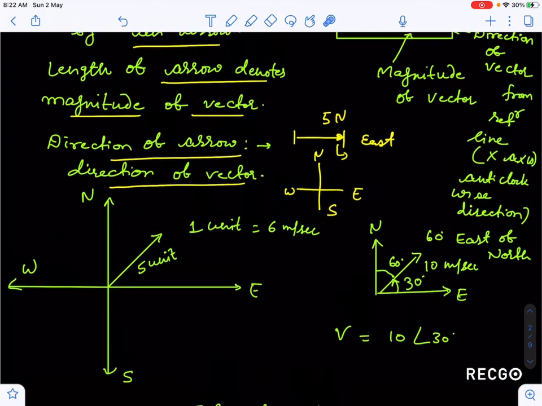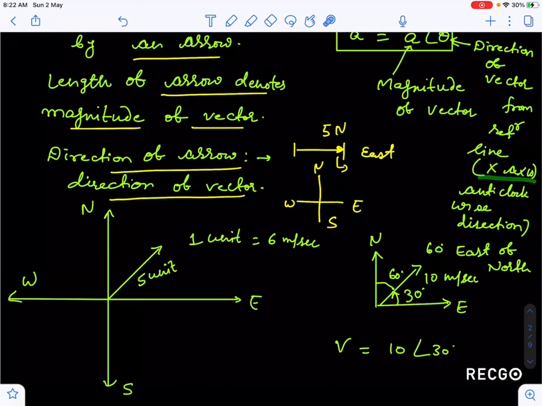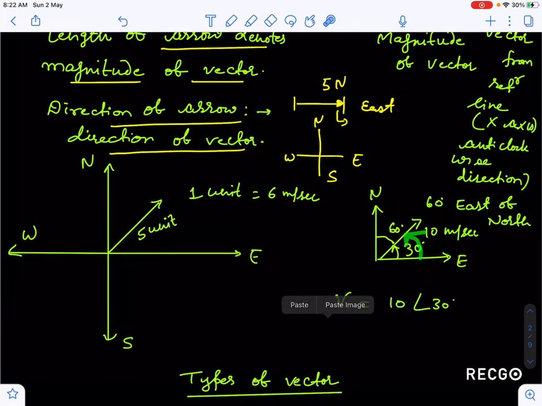So I have written, x-axis is the reference, anti-clockwise is the sense of direction. So this direction is anti-clockwise sense like this. So this is 10 angle 30 degrees.